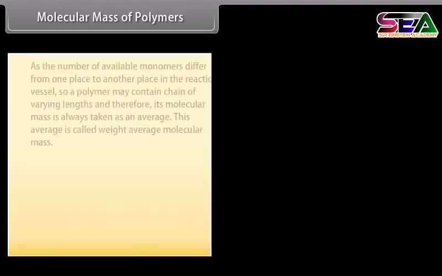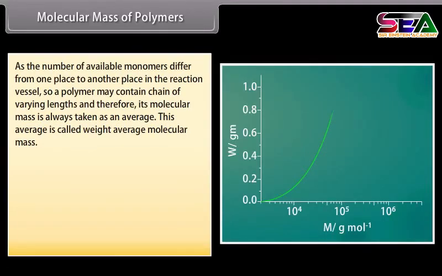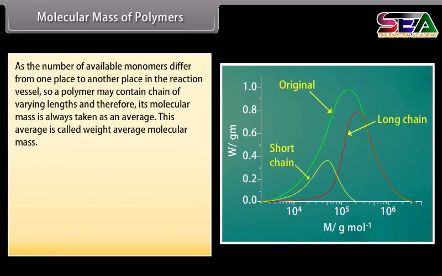Molecular mass of polymers. During the formation of polymers, the growth of the polymer chains depend upon the number of monomers available in its vicinity. As the number of available monomers differ from one place to another place in the reaction vessel, a polymer may contain chains of varying lengths and therefore its molecular mass is always taken as an average. This average is called weight average molecular mass.